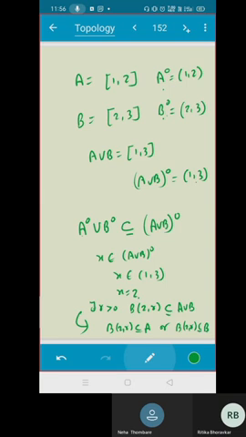Because this 2 is not in the set. First of all, I need to make sure that the x here is the same here also. That means only one of them is possible. Either it is in this or it is in this. It cannot be in both. Do you agree?